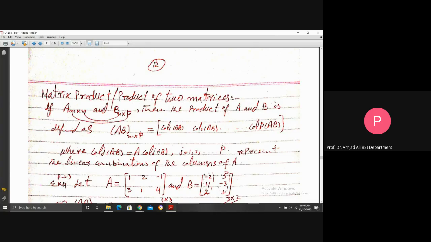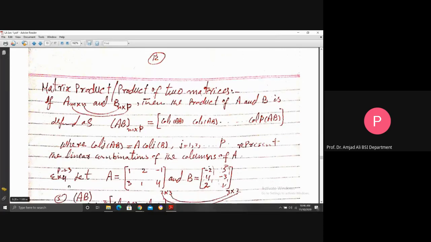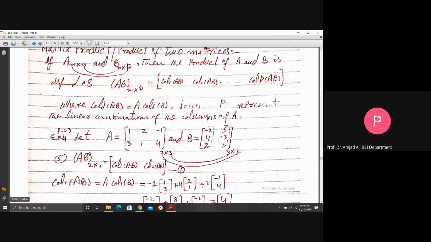Now this concept will be cleared by choosing a simple example. You see, this is example 4 on page 23. Let A be equal to 1, 2, minus 1, 3, 1, 4. B is minus 2, 4, 2, 5, minus 3, 1. Now the product of these two matrices is possible. Why? Because the number of columns in this matrix is equal to the number of rows in this matrix.